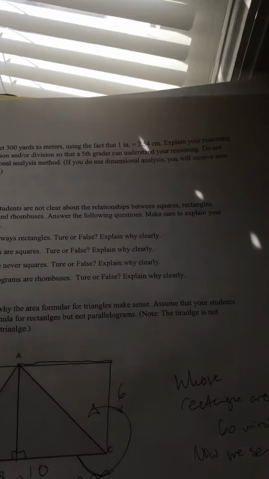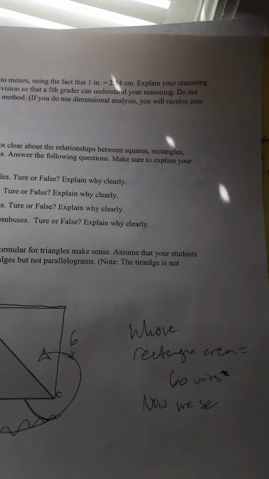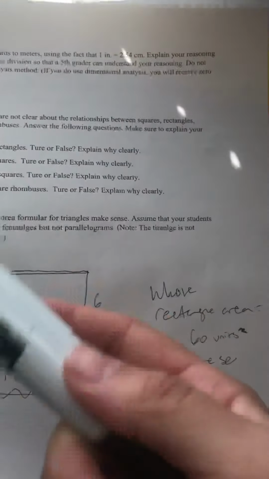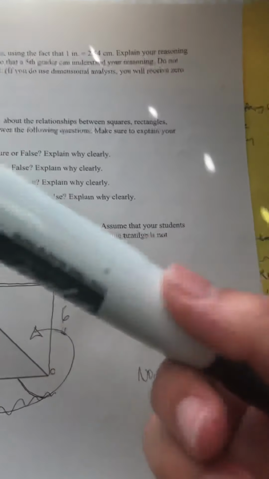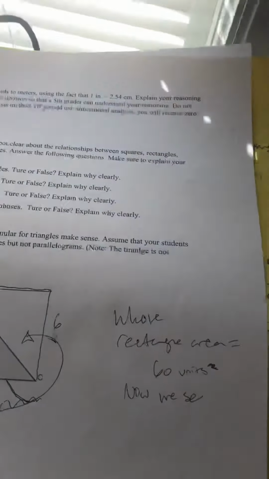So now we see many students are not clear about the relationships between squares, rectangles, parallelograms, and rhombuses. Answer the following questions and make sure to explain your reasoning clearly. So the first statement is that squares are always rectangles. Is this true or false?